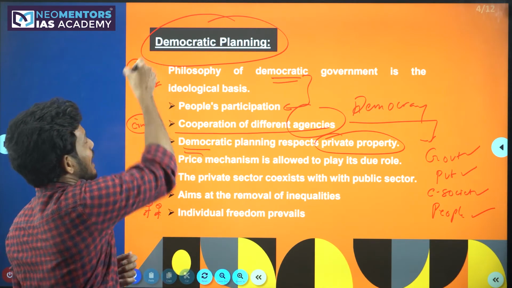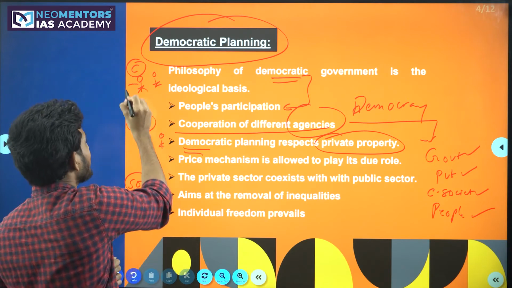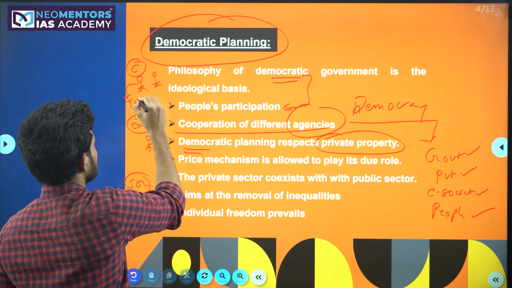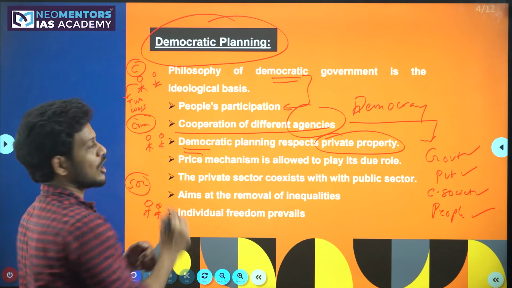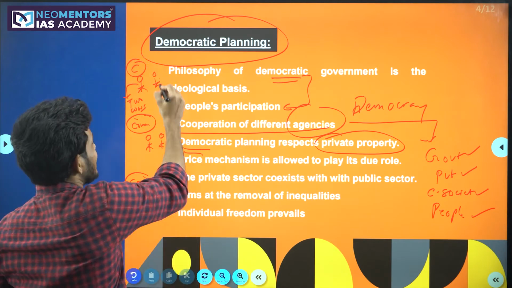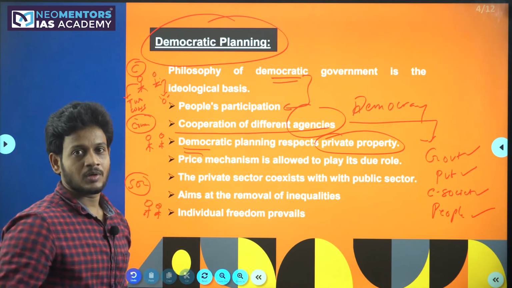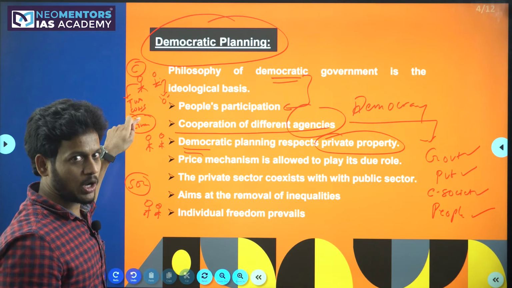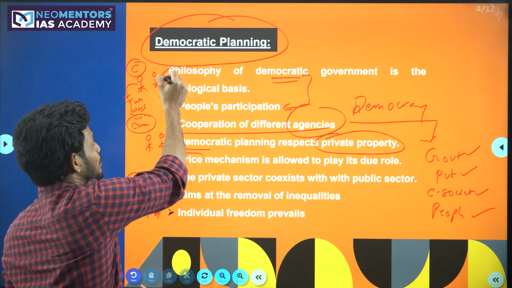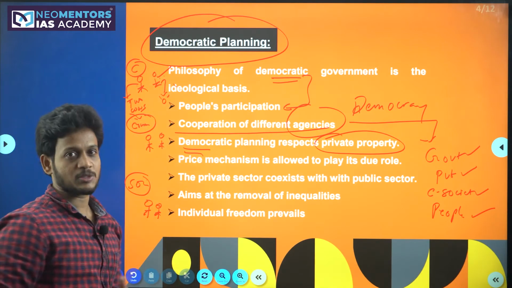For example, in a capitalist country, one person owns 2 cows, and the other person has 0 cows. So the person with 0 cows is a bit poorer compared to this person.